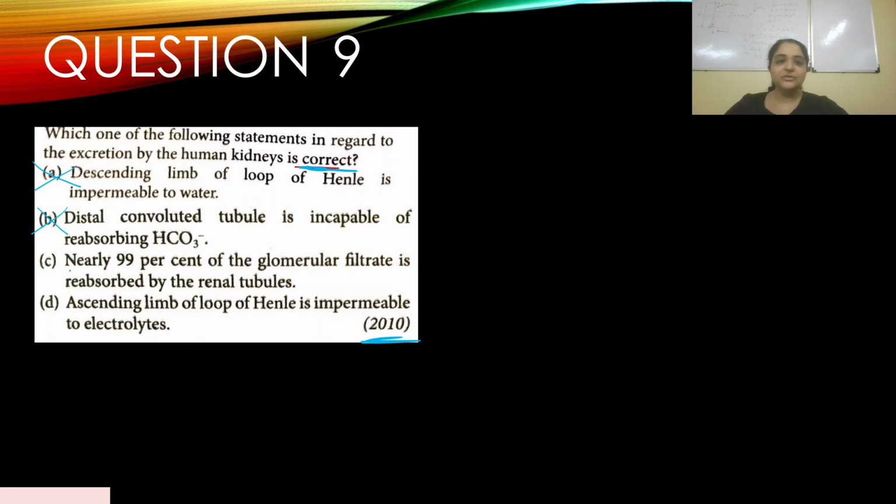Is it? Of course it is. Yes, C is the right answer. D. Ascending limb of loop of Henle is impermeable to electrolytes. Impermeable? No, we've just discussed this in detail. So clearly D is wrong. So the answer is C. Okay, the answer is C. So let's see how.